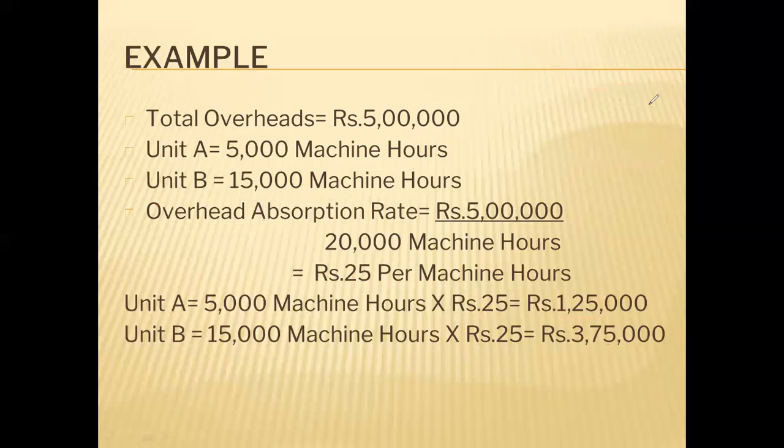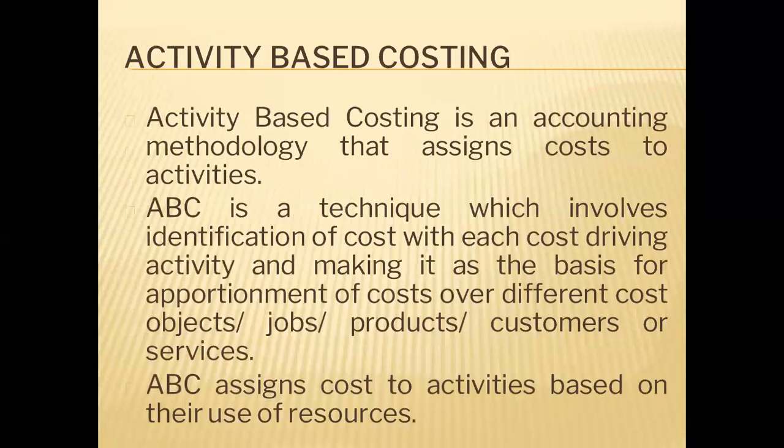But this method has some difficulties, or you can say drawbacks or inequalities. Because of that, a new method was developed for absorbing overhead, which is called activity-based costing. So what is activity-based costing?